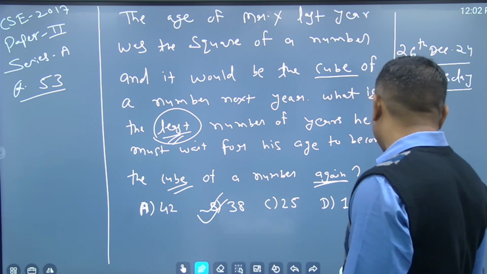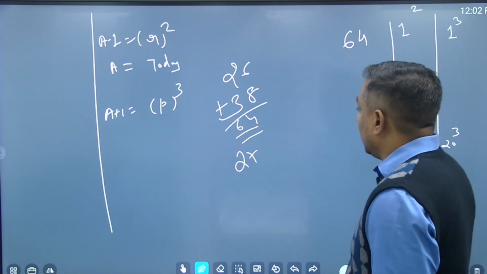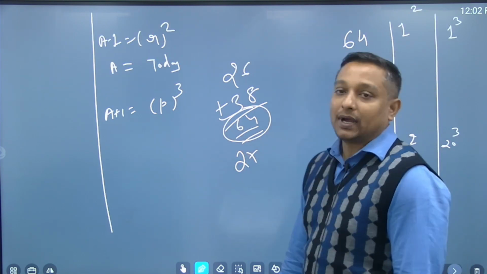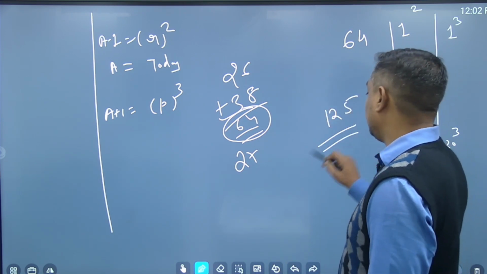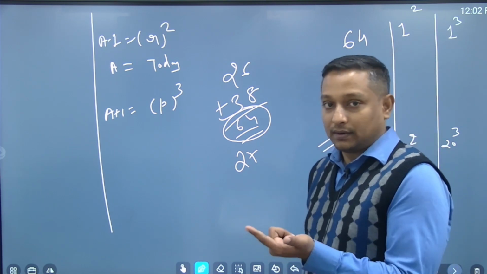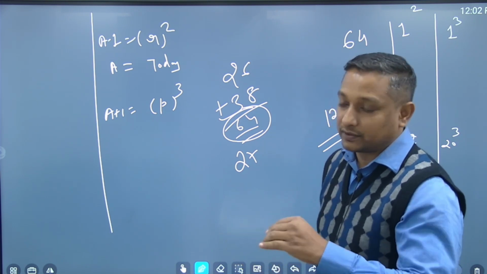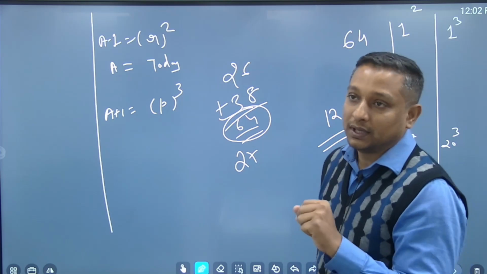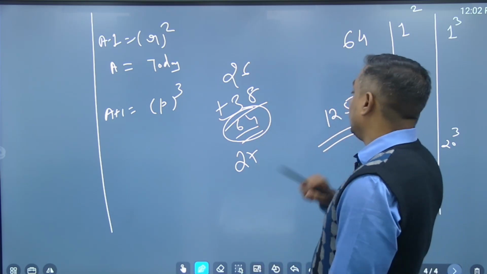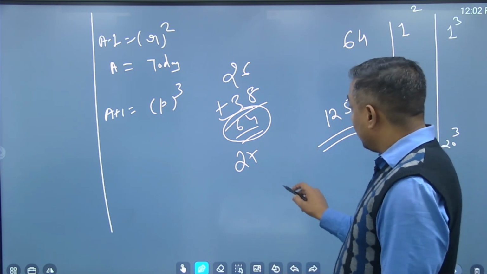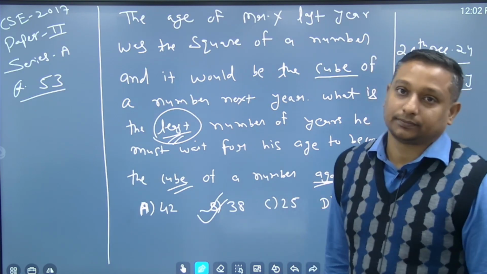Then what is new you are talking about? What I am talking about is, if not 64, the next perfect cube would be 125. Suppose I did not let you have 38 in the options, then you would not come across any perfect cube number. Now, if it is 125, I will have to add 99. 99 is nowhere in the options.